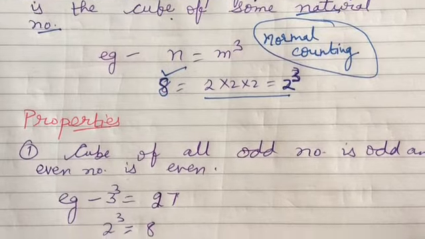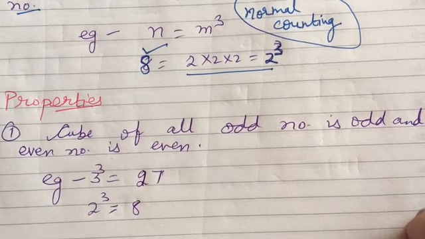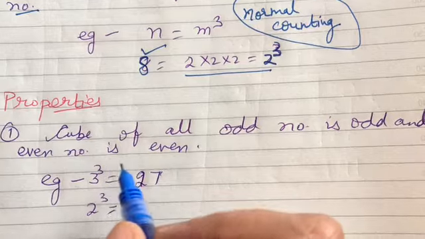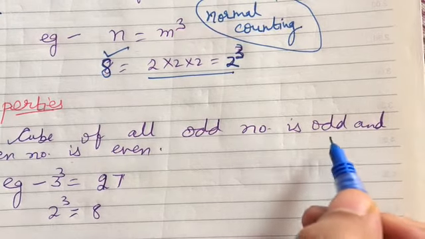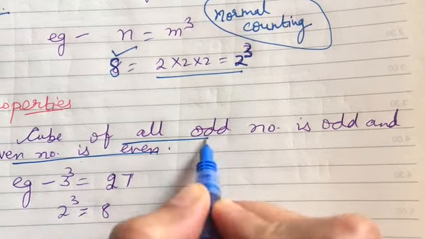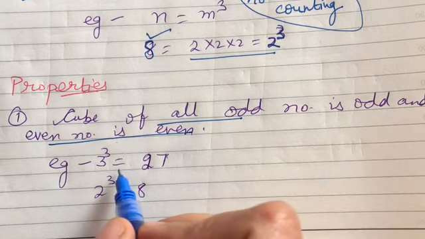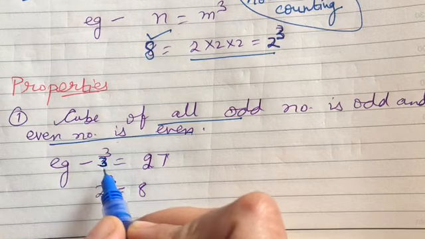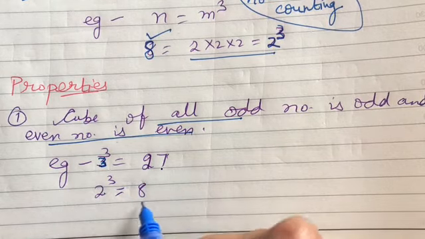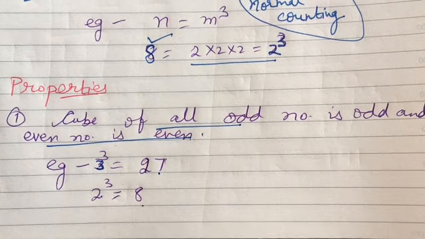Fine. So next is properties of cube. So cube of all odd numbers will be odd and of even numbers will be even. The cube of an even number is even and the cube of an odd number is odd. Like 3 cube, 3 is an odd number, it is 27, 2 cube is 8. So cube of an odd number is odd and cube of an even number is even.